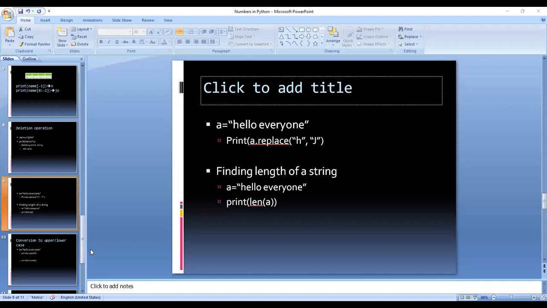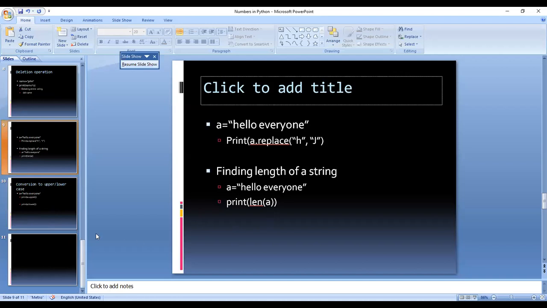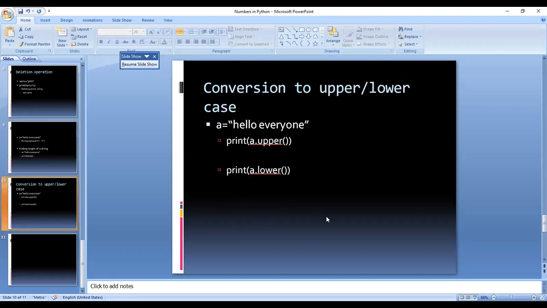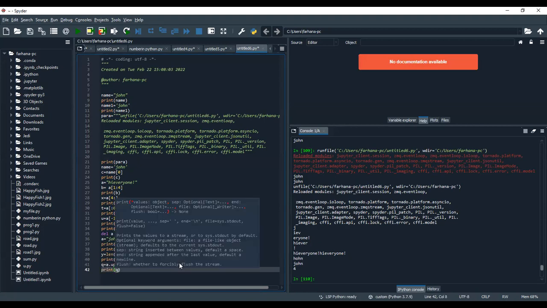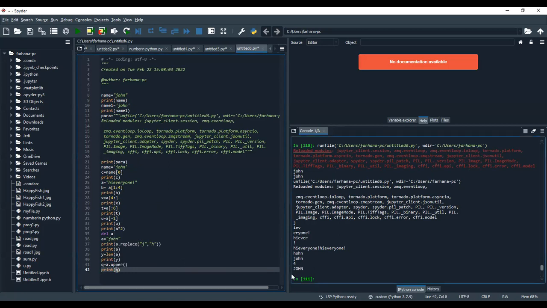Now what is the last thing? The last thing is that we are going to have functions for conversion from uppercase to lowercase. For that, we have the upper function and the lower function. Okay, so how can we use it? Here A contains the string John. Now I want to convert that into uppercase. For example, Q is equal to A dot upper, and I want to print Q. It will contain John in upper case.